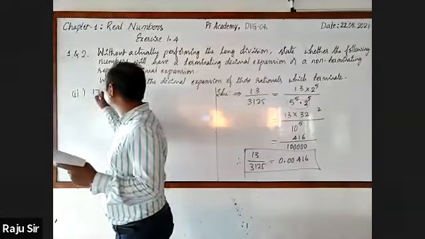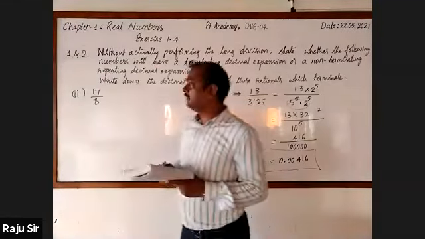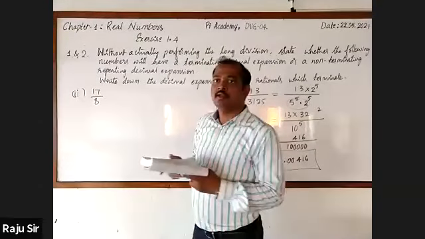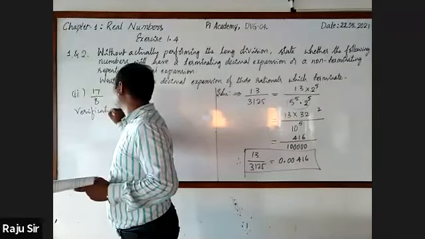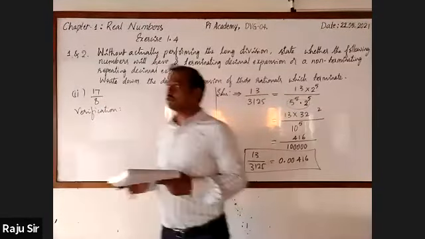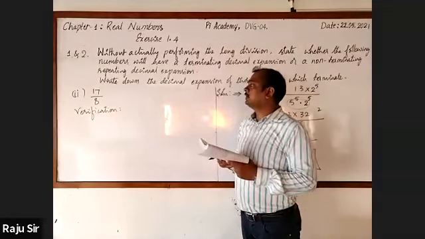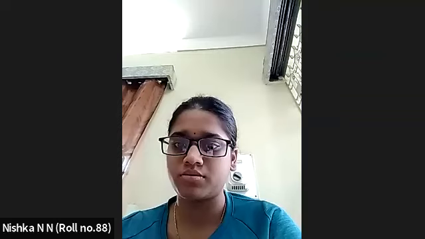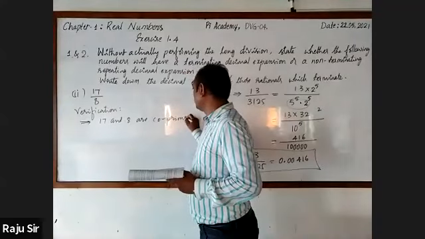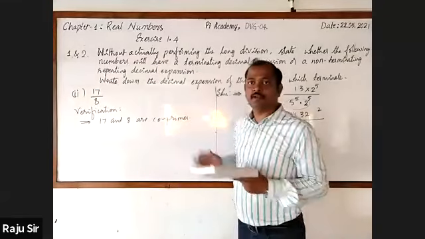It is 17 by 8. Let's write it directly. Verification. First you check: are the numerator and denominator co-primes or not? They are co-primes, sir. Right. 17 and 8 are co-prime. Please write this sentence without fail.